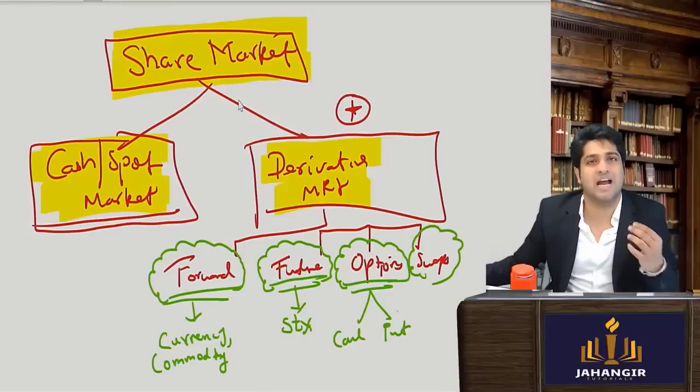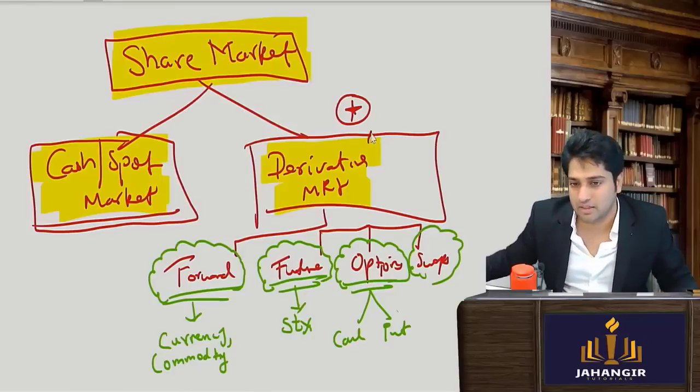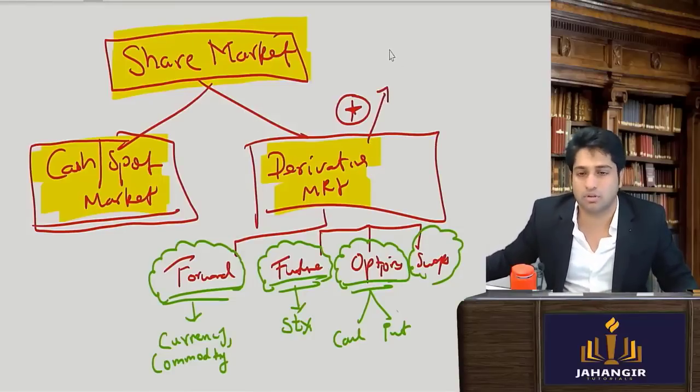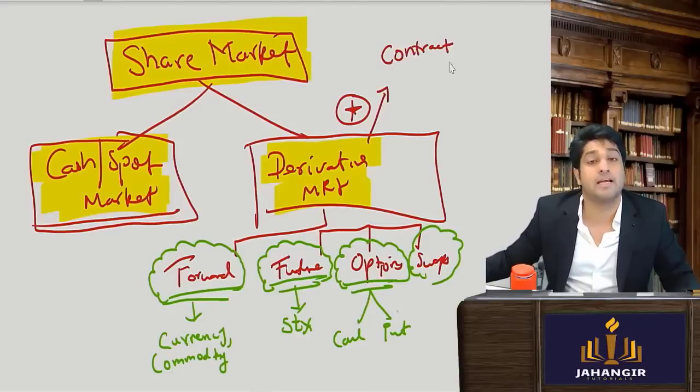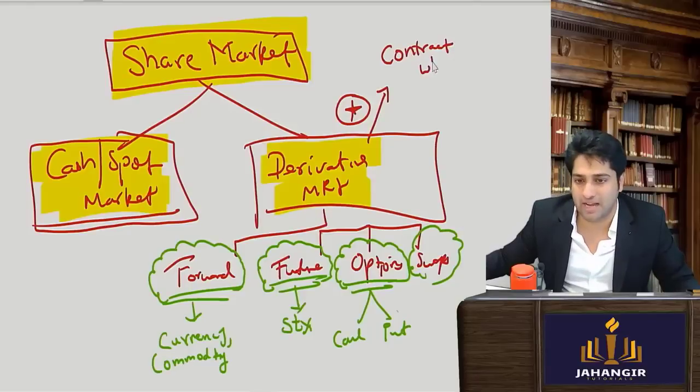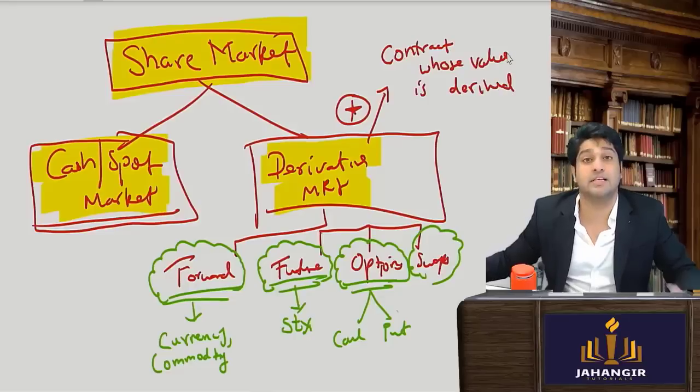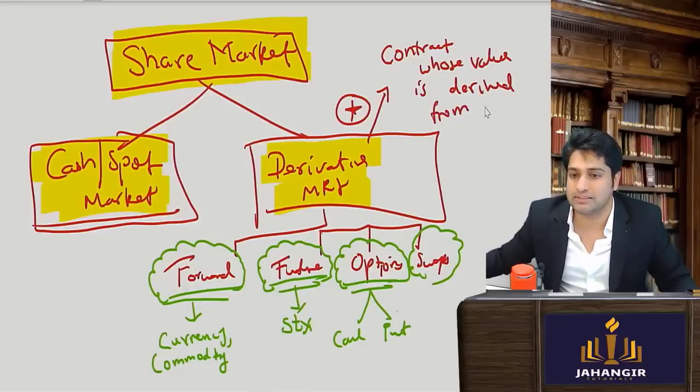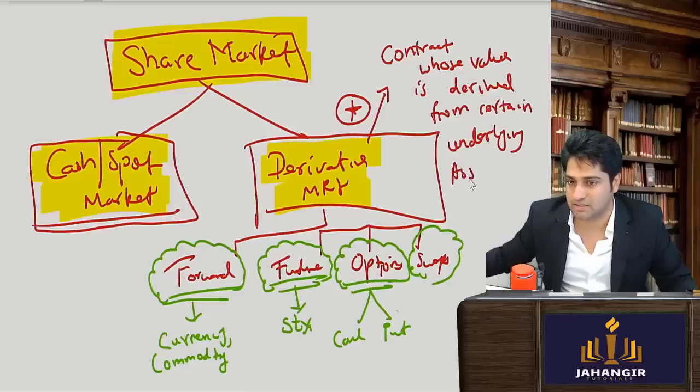Now what exactly is a derivative? Let me explain. As per the book definition, a derivative is a contract whose value is derived, that is why it's called a derivative, from certain underlying assets.